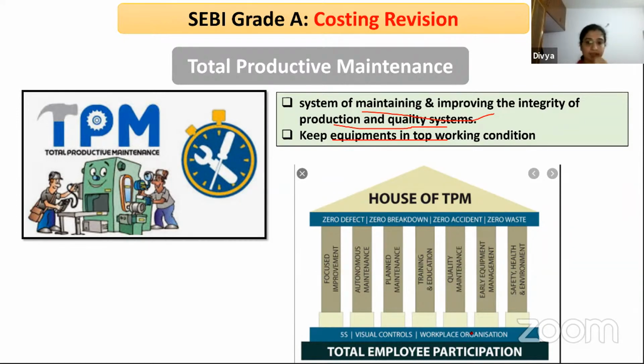So it has 8 pillars. The basis of total productive maintenance is 5S. Please note this. That is the foundation of total productive maintenance. Okay, so it has 8 pillars: focus improvement, autonomous maintenance, planned maintenance, training and education, quality maintenance, early equipment management, safety, health, and environment. It is very much similar to 5S, but the advanced version of this is that you are talking about the maintenance of machines.